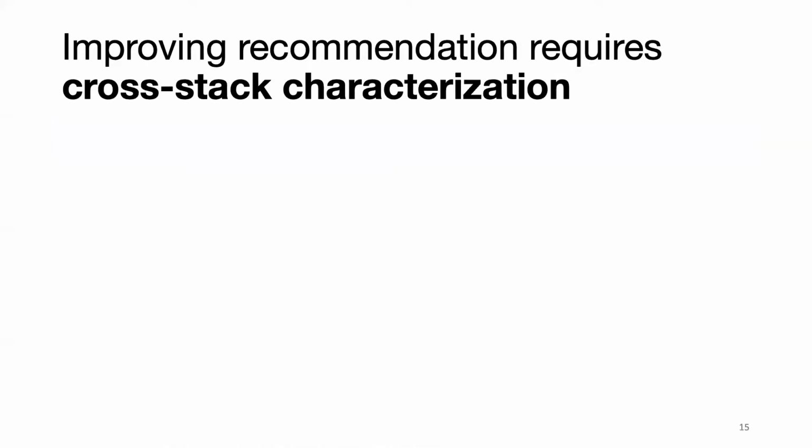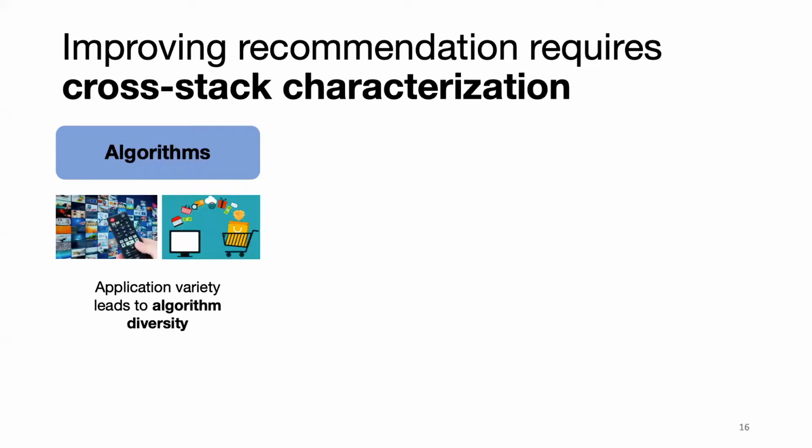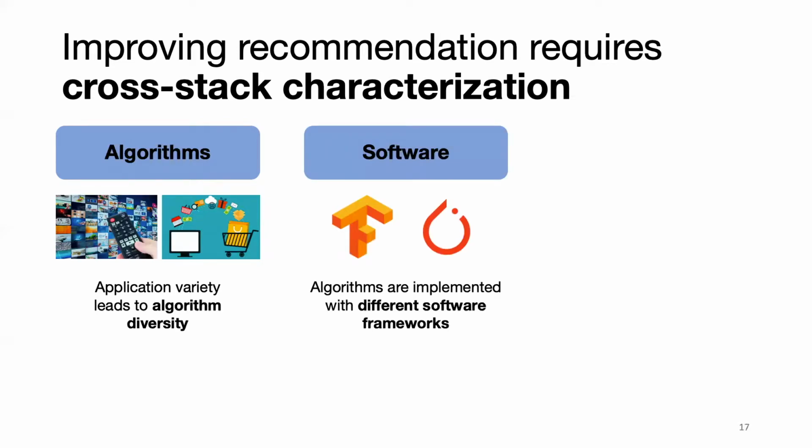In order to efficiently analyze these bottlenecks, we propose using a cross-stack approach. So let's take a peek at a typical execution stack. First, we have the algorithms. Depending on the application, recommendation algorithms used will vary. Because most industry representative algorithms leverage deep learning, this happens in the form of different model architectures. Next, we have the software. Since these models are deep learning based, the model implementations themselves are often based on popular deep learning frameworks. This, however, leads to implementation differences as the software frameworks are not unified.